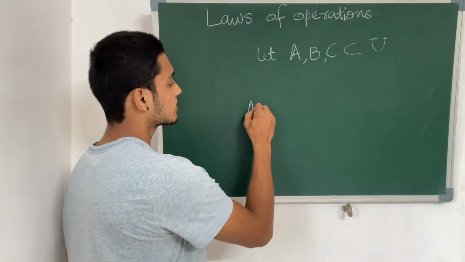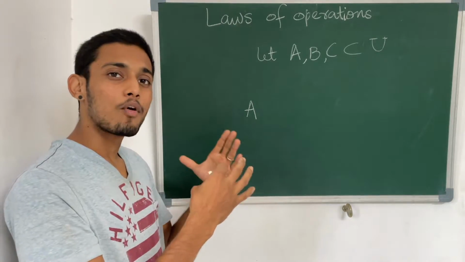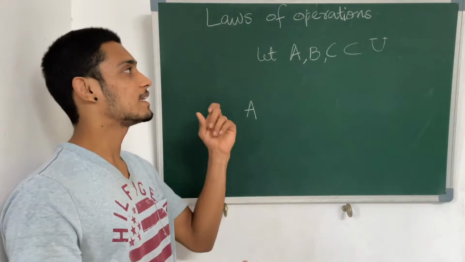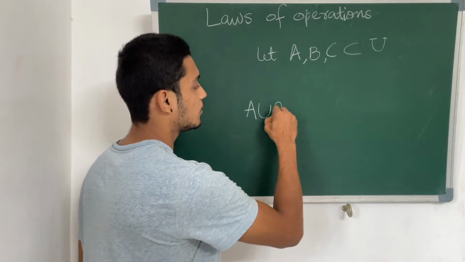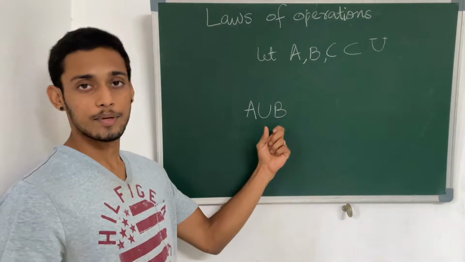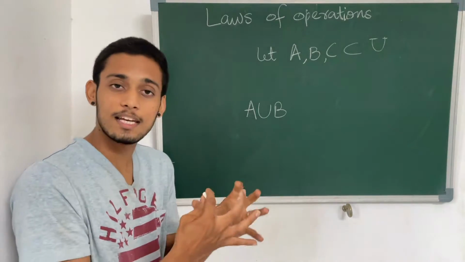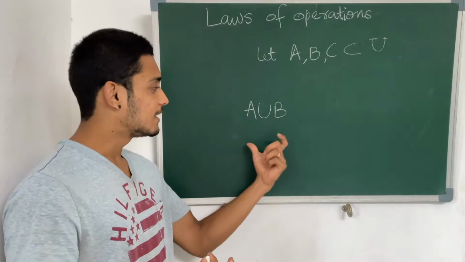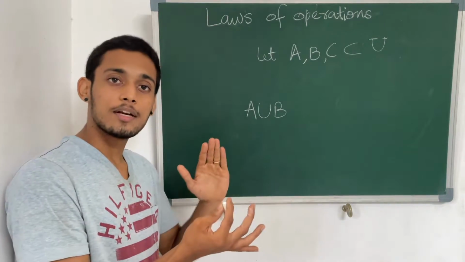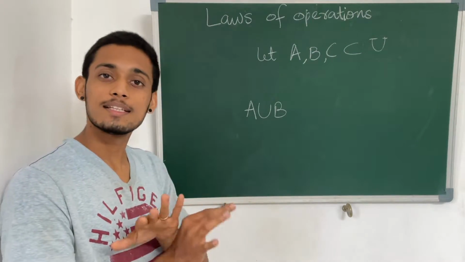What it means is that it doesn't matter what the order of the operation is. Let us take the union operation first. Let us say A union B. We are operating on A and B with the union operation, combining the elements of A and B. The commutative law says that it doesn't matter how you operate. You can do B and A or A and B. The result will be the same.